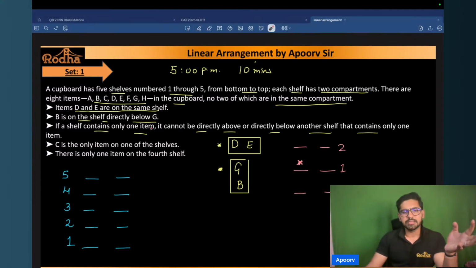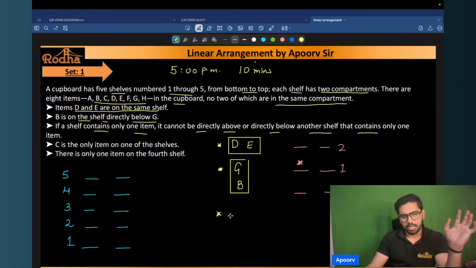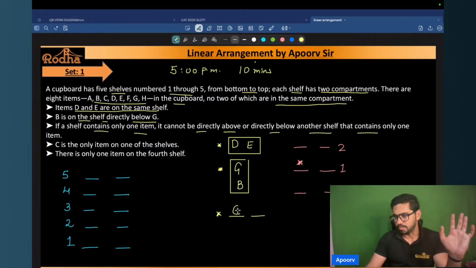Now, further tells me C is the only item on one of the shelves. So what this condition is telling me is that C is the only item on one of the shelves. That means in whichever shelf C is coming, C will come all by itself. There will be no other item along with C in that particular shelf. I hope everybody could follow till here. Yes. Is each one of you good till here?